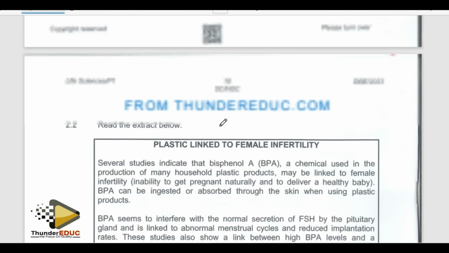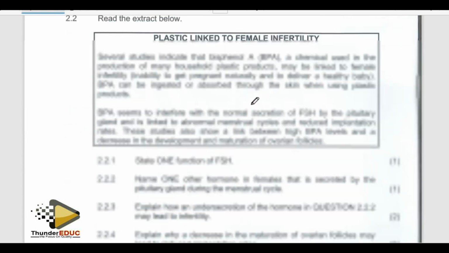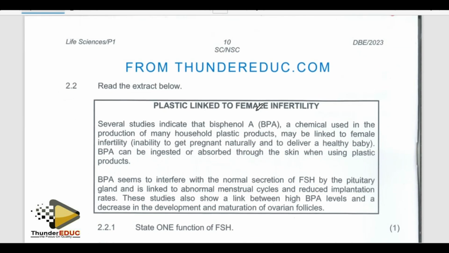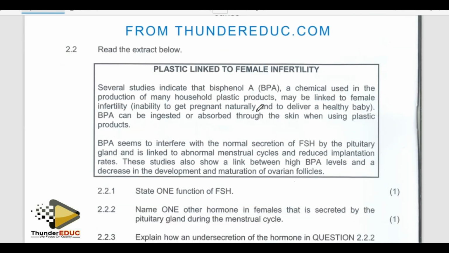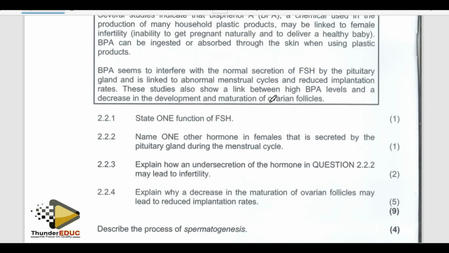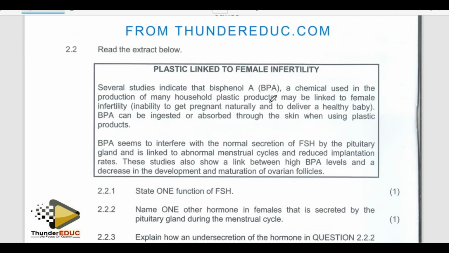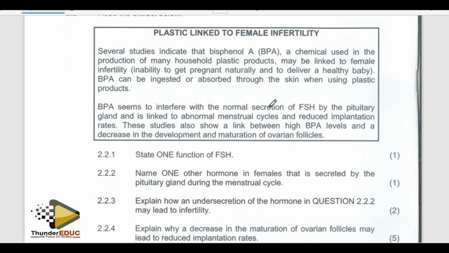Anyway, let's go to the next question. These questions which are in passage form are questions which I don't usually expect students to fail, because we don't usually bring them back the way they are. But you have to know how to obtain information from the extract.